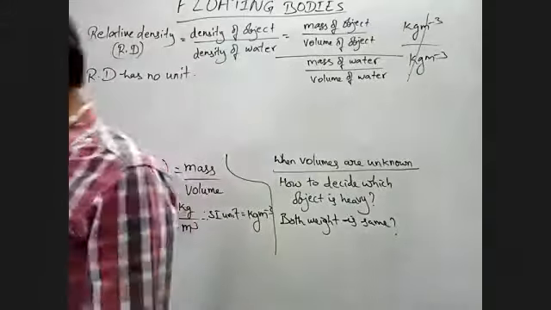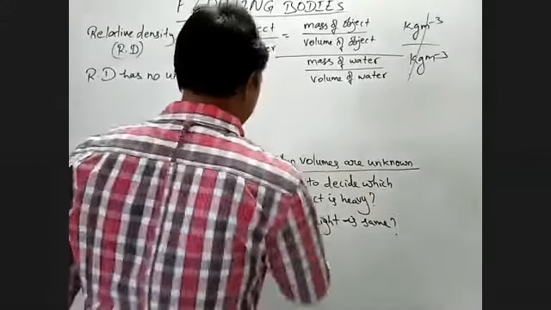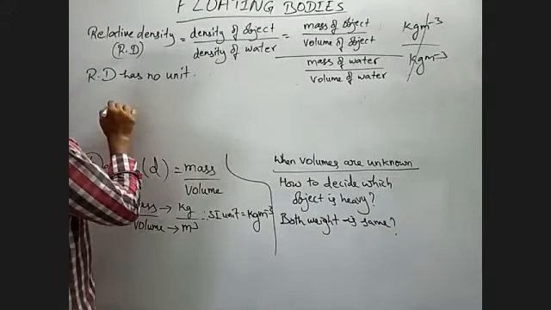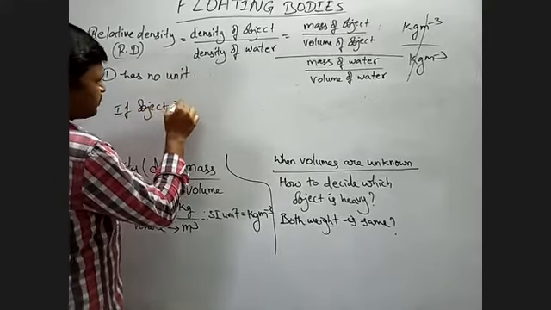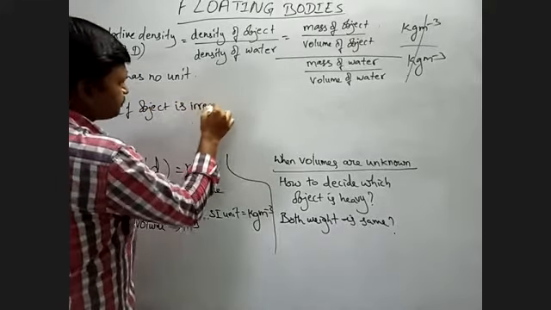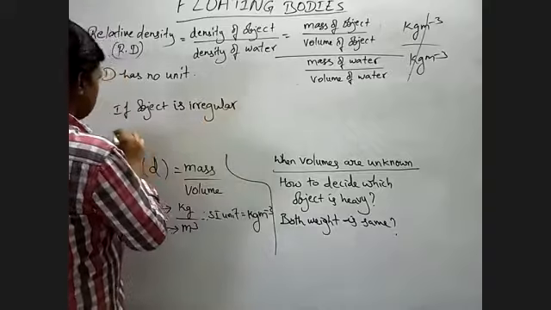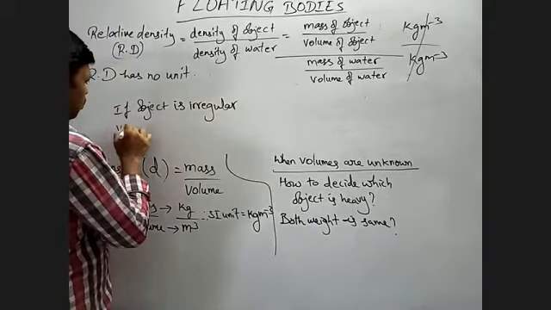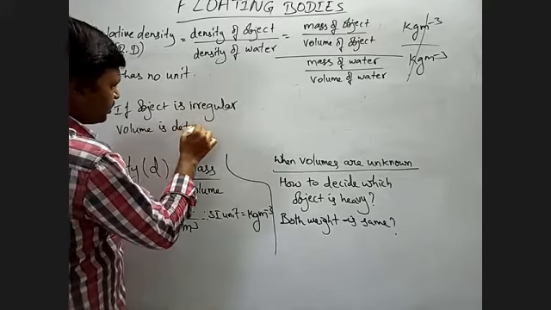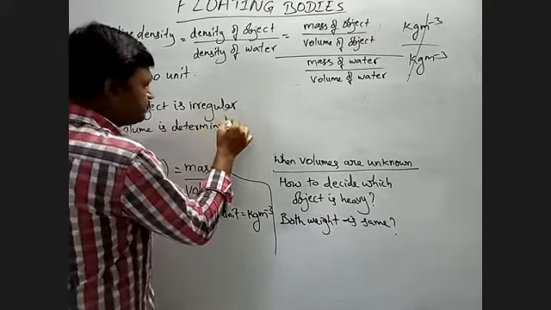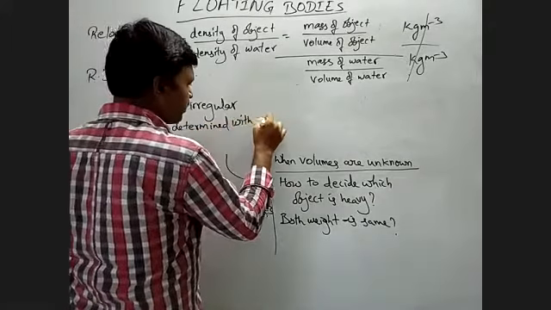But if the object is irregular, the volume is determined with a measuring jar.